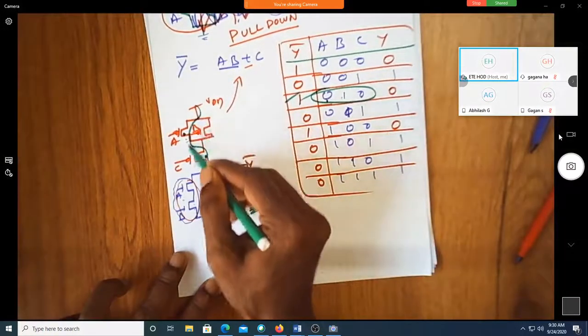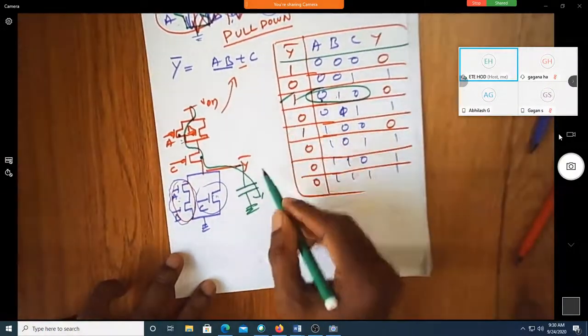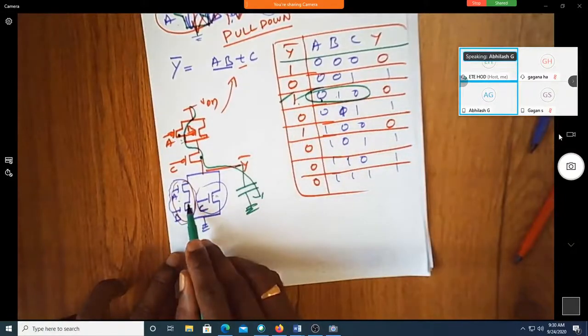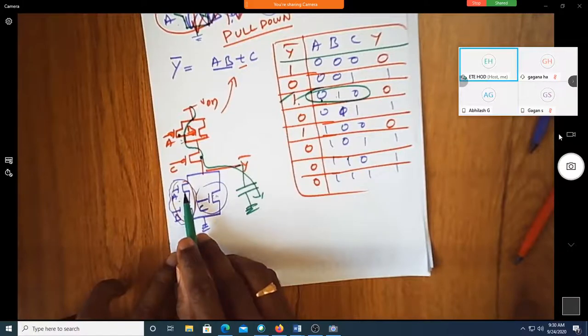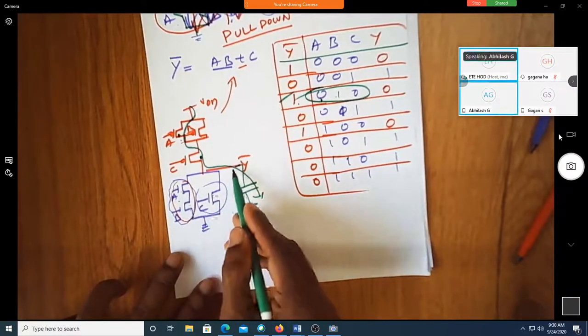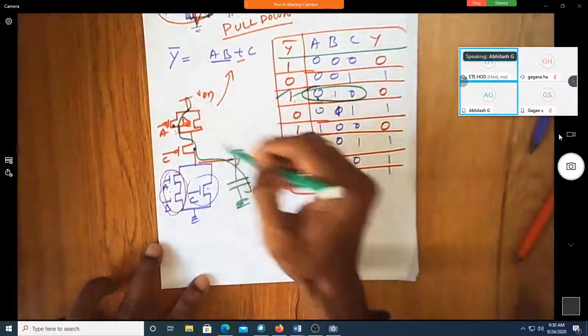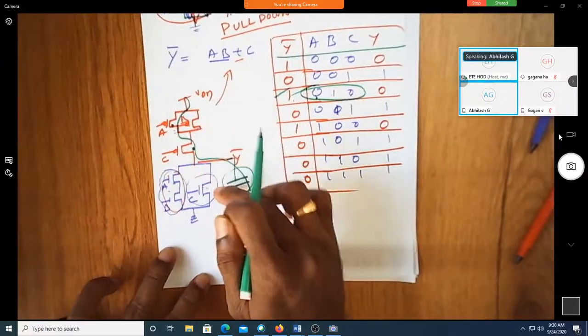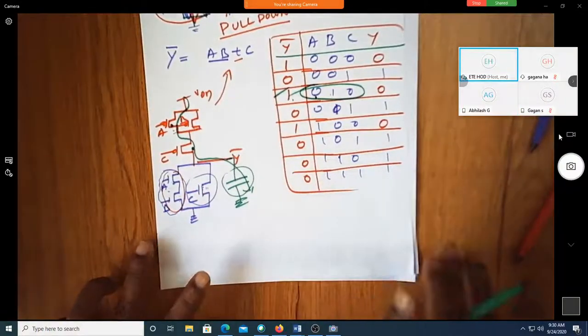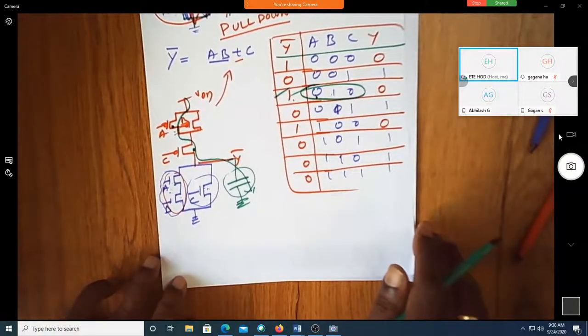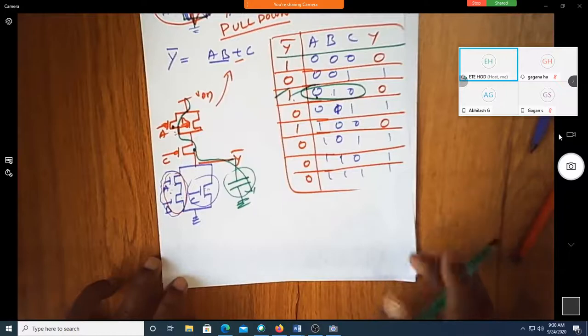Can you see the path? Yes, sir. So that's why it is going to VDD. How about this here? Sir, A and C are off, sir. There is no path. Correct. So as I said, you will have the capacitor either charge or discharge path. Both will not be available simultaneously. Correct? Yes, sir.